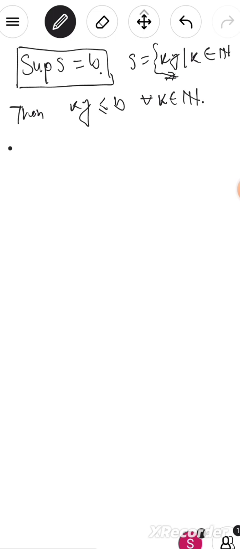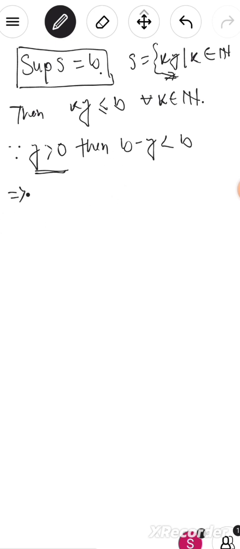Now we know that y is greater than 0. It is given in the statement of the Archimedean property of R. Then we can write b minus y is less than b, obviously. So what can we conclude from here?